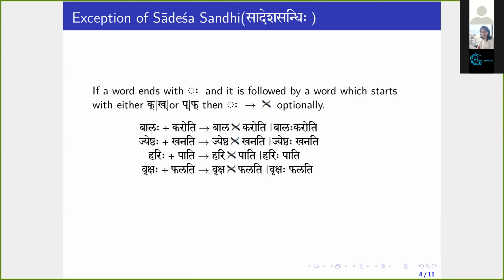Okay, why I asked you this question: while learning the Bhagavad Gita slokas, they specifically told us that when visarga after Hari comes before pa, it should be read as fa, Harif pati.